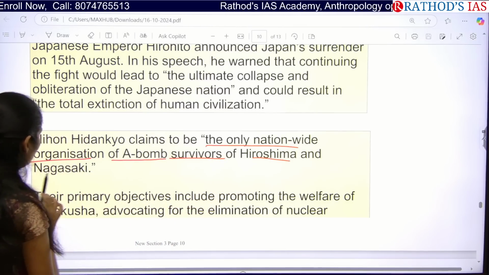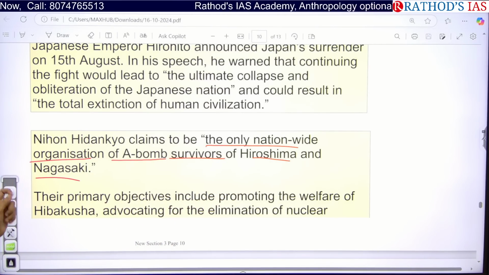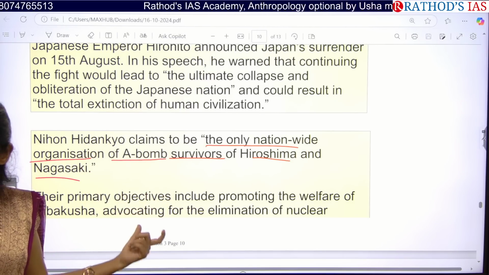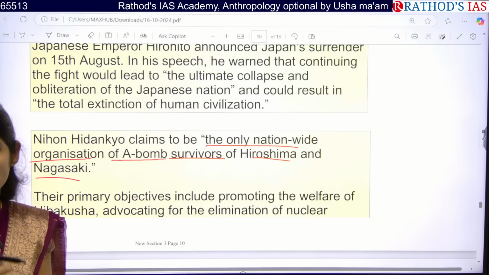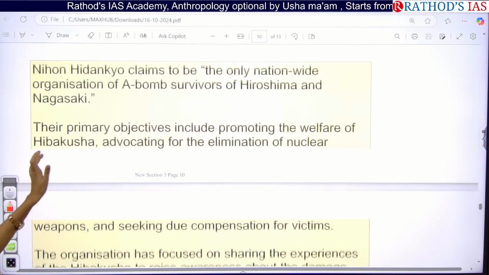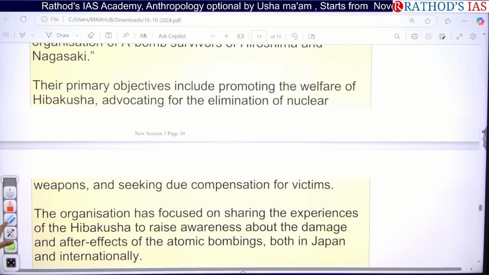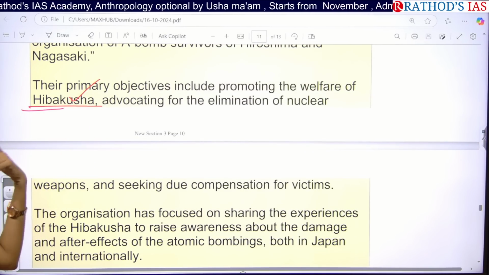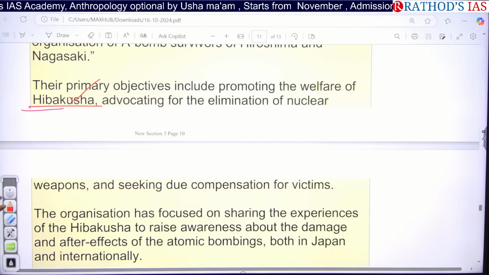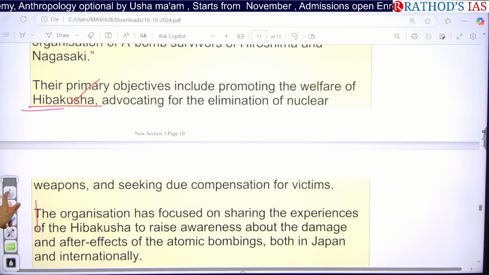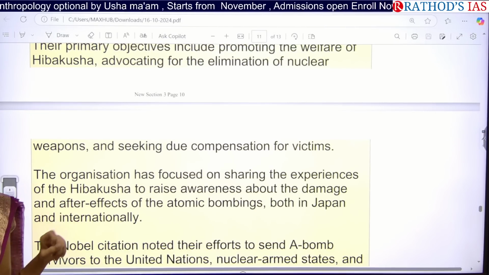Now, Nihon Hidankyo claims to be the only nationwide organization of atomic bomb survivors of Hiroshima and Nagasaki. In the entire country we have only one such organization. It is formed by the group of survivors of the atomic bombs in Nagasaki and Hiroshima. The important objective of this group is to promote the welfare of the Hibakusha, the people who survived the bomb attack, and to eliminate nuclear weapons. They are even seeking compensation for these victims.